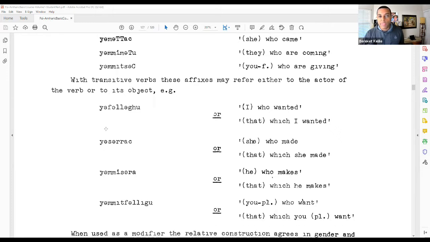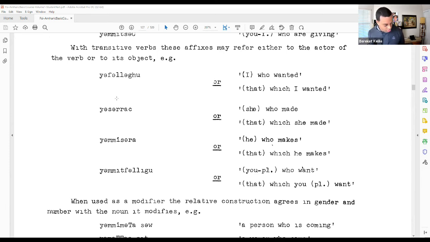With transitive verbs, these prefixes can refer either to the subject or the object of the verb. So to look at, again, this next section of page 108, yafalagu can either mean I who wanted, referring to the subject, or that thing, that direct object, which I wanted. So it can refer to either one of those.